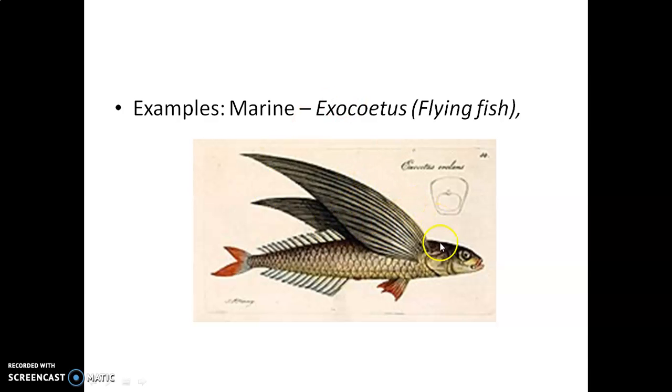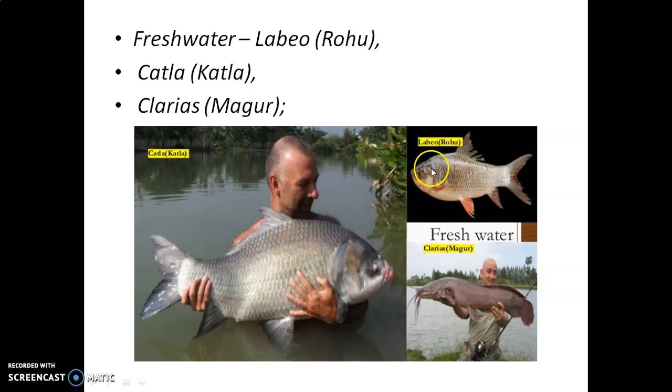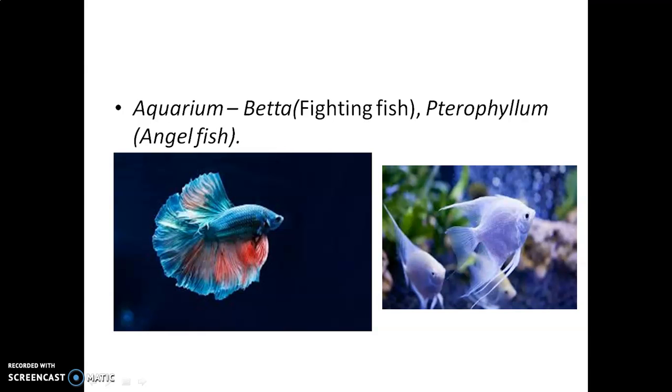And let's discuss some examples. This is Exocoetus, children. This is flying fish. This is seahorse, Hippocampus. These are freshwater bony fishes, catla, rohu and mrigal. These three are exotic species. Okay. Nowadays we are cultivating these fishes, which is very economical. Okay. These are aquarium fishes, betta, fighting fish and angelfish. So that is about bony fishes, Osteichthyes.